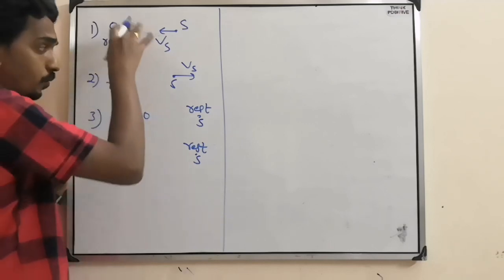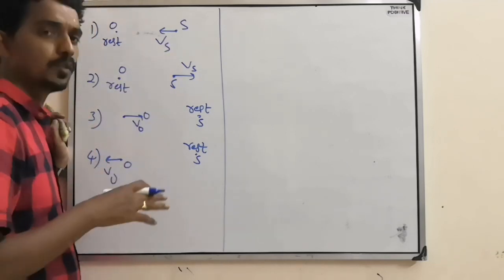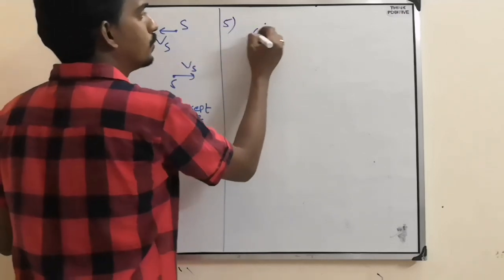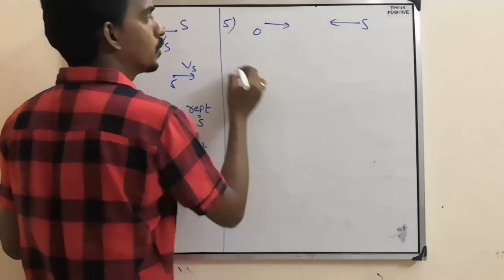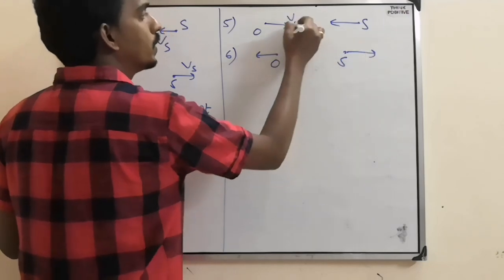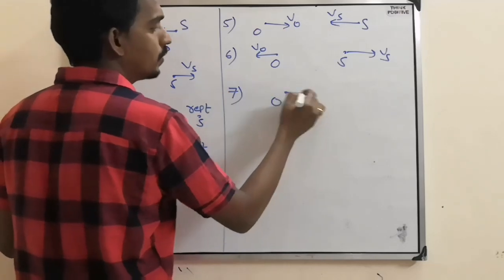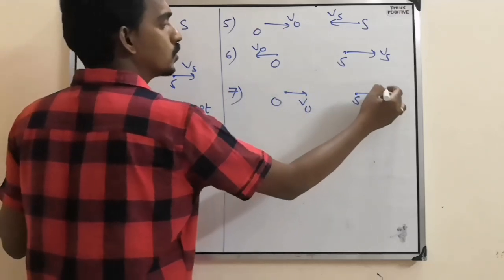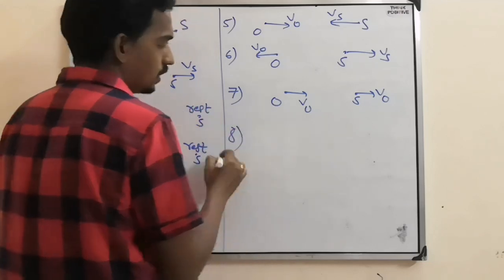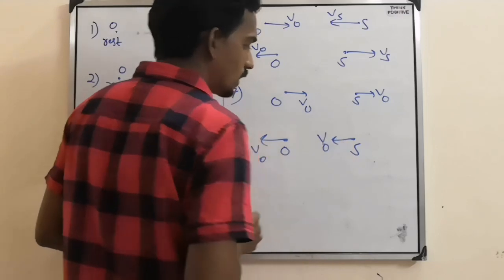1, 2, 3, 4. In 4 situations, one is at rest, either observer or source, and the other is moving either towards or away. Next, fifth one, observer and source both are approaching each other, and observer and source both are moving away from each other, and observer following source. Here it is like you are running behind the bus. Here source is following observer.